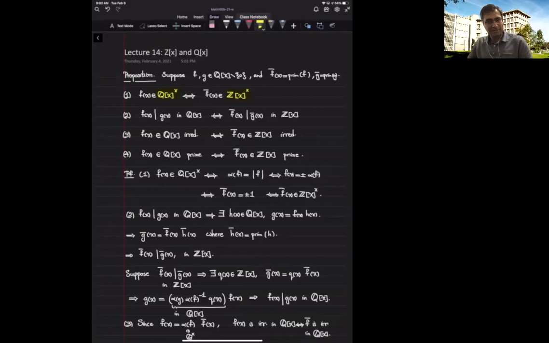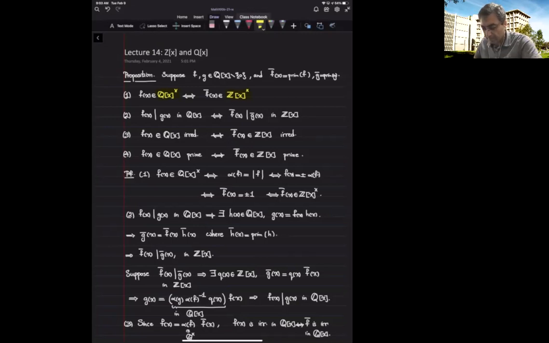So it's better to have the statements like this, which will be true when I replace Z with a UFD. Okay, so this is one of the statements, that sending a polynomial f to the primitive form of it does not change the property of being a unit. But of course, I mean, within different rings.